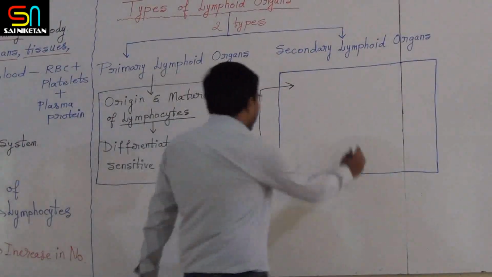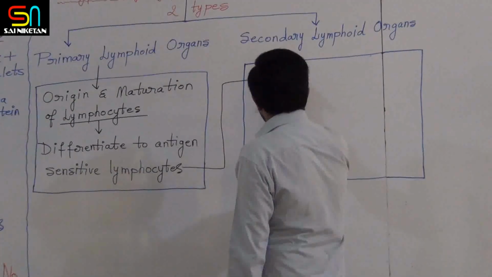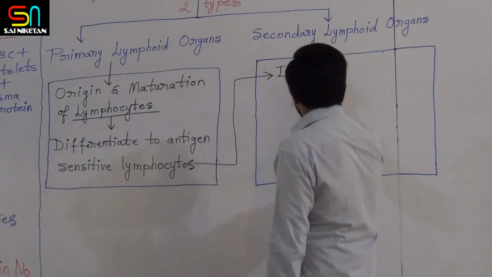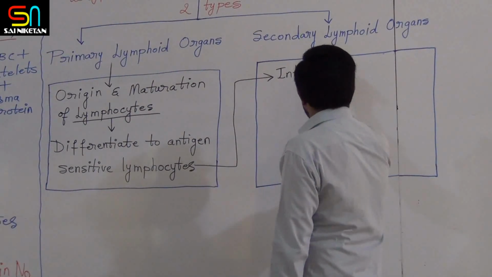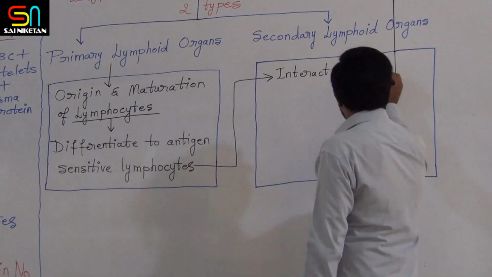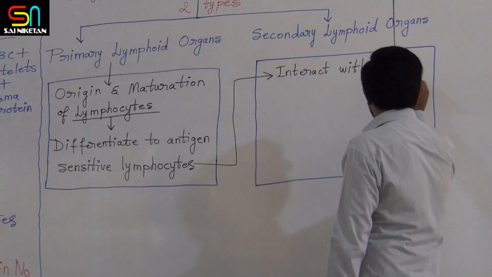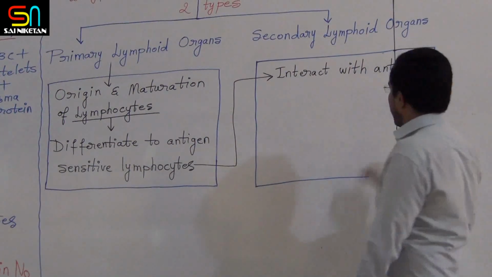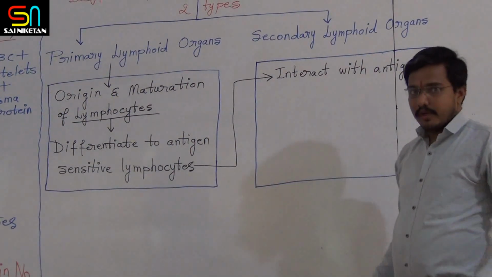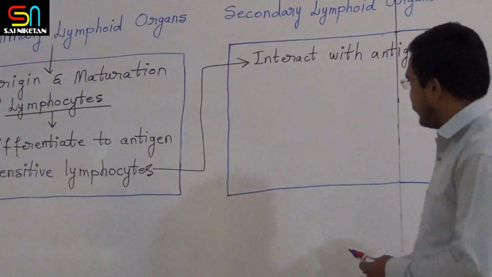In the secondary lymphoid organs, these lymphocytes interact with antigen. This is what is taking place in the secondary lymphoid organs. Interacting with antigens happens in secondary lymphoid organs.